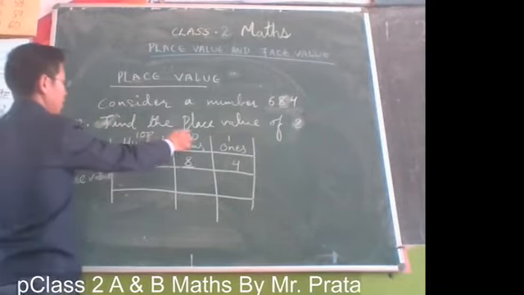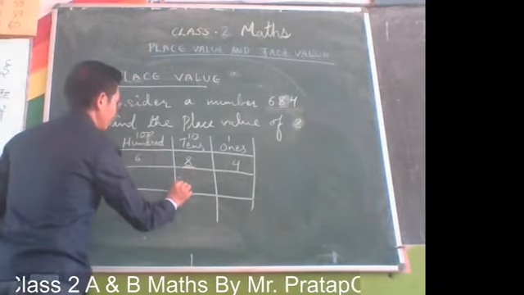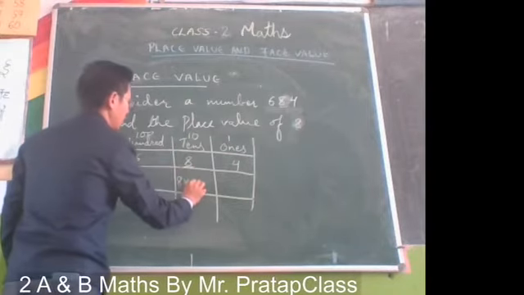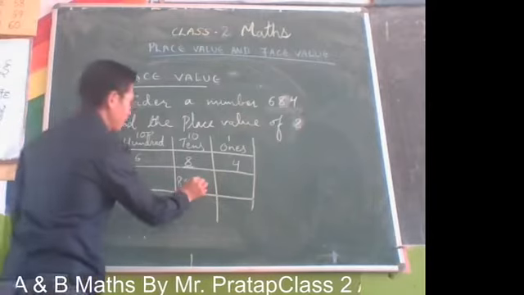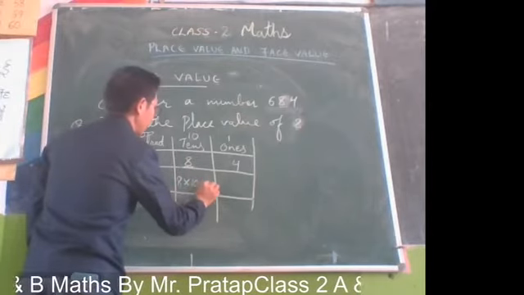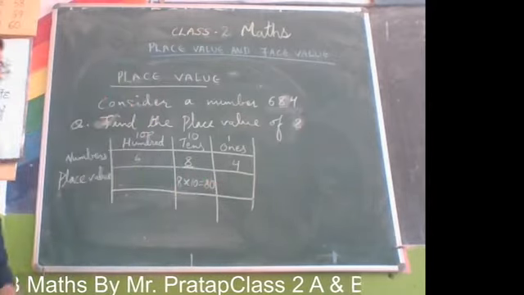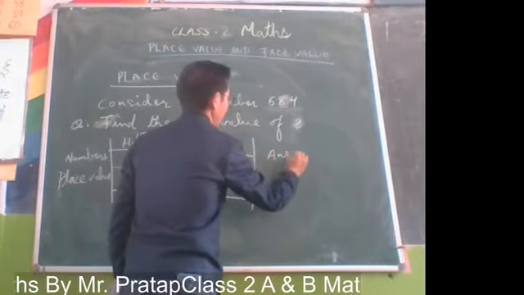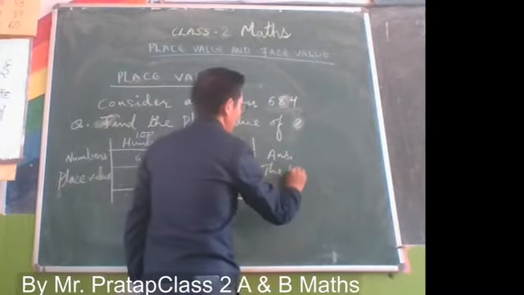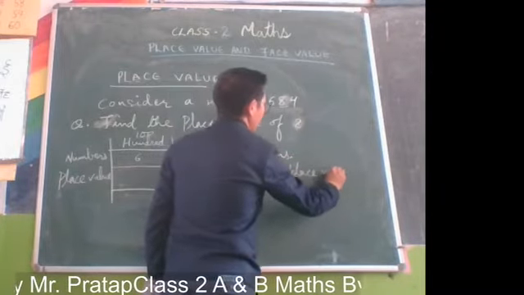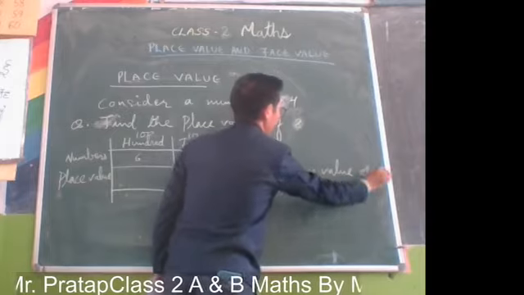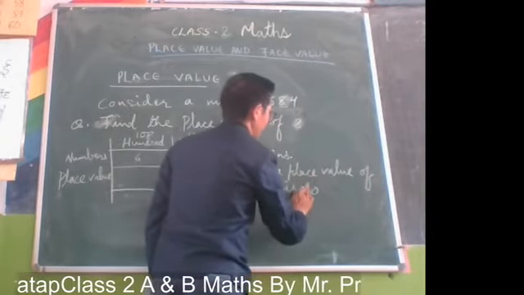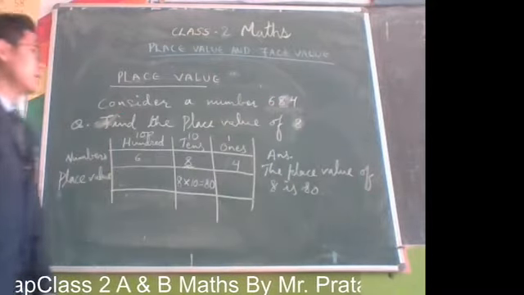Digit 8 is in the tens place, so we take 8 into 10, which is 80. The answer should be: the place value of 8 is 80.